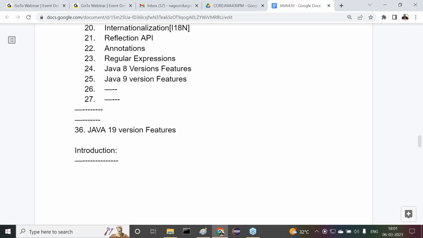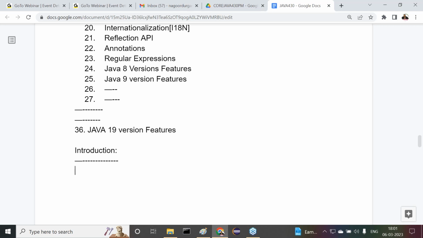I want to stop this session now, it is almost 6 o'clock. Tomorrow I'll restart our class, where I'm going to start the actual syllabus. The Java history topic will be completed within half an hour to 40 minutes. Then after that, we are going to start differences between Java and other technologies also. By this, officially we are going to start our syllabus. Tomorrow onwards, officially we start our content. No further demo classes. Directly I'm going to start the syllabus, so try to come for these classes.